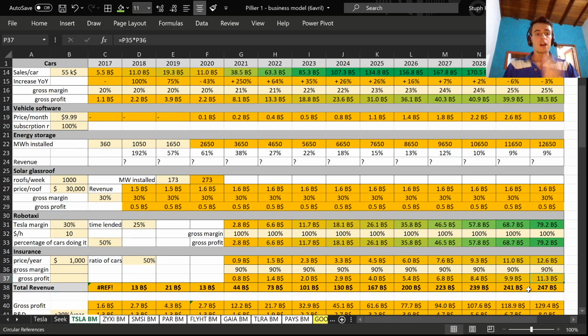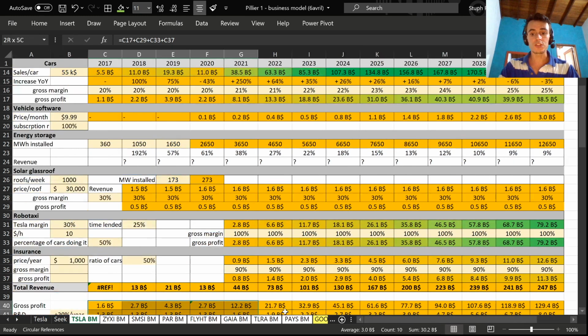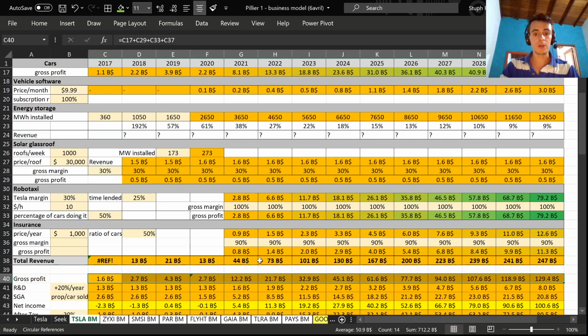So basically, I did a pre-calculation for each of the subsections, subdivisions, let's say. And now I can add the total revenue, but also I can add the total gross profit. As I mentioned to you, each of these businesses has a different gross margin. So you cannot just define a basic 20-25% gross margin for the company. No, you cannot, because robotaxi has a much bigger gross margin, insurance also. So that's why you can only sum up the gross profit altogether from the ones that were pre-calculated for each subdivision. So that's where we are.